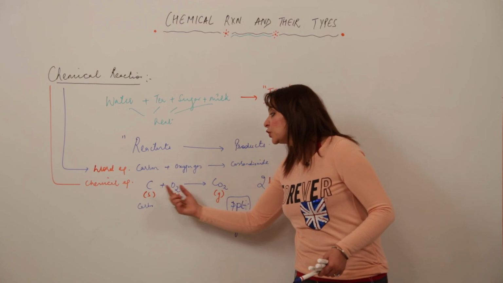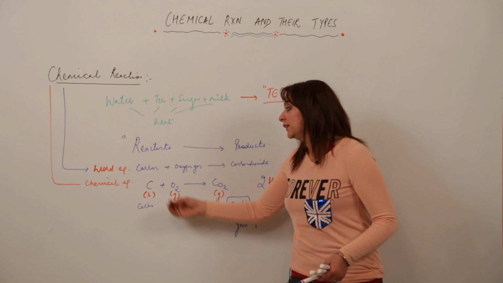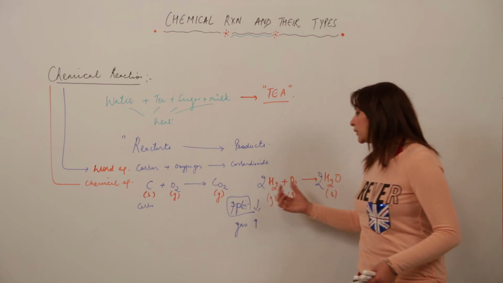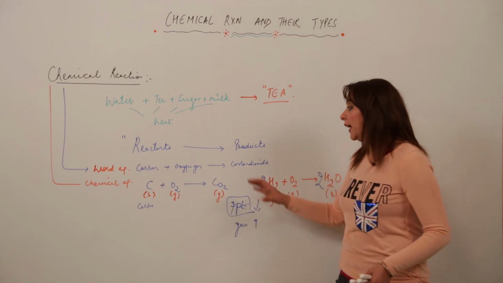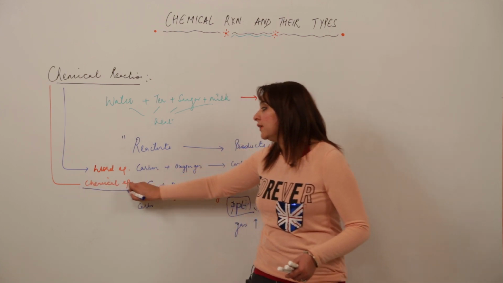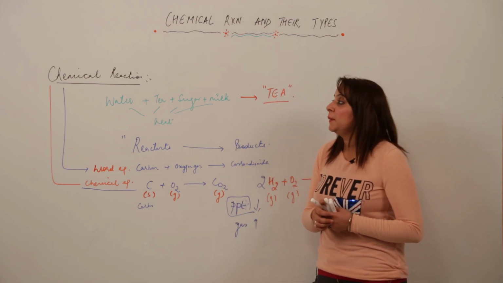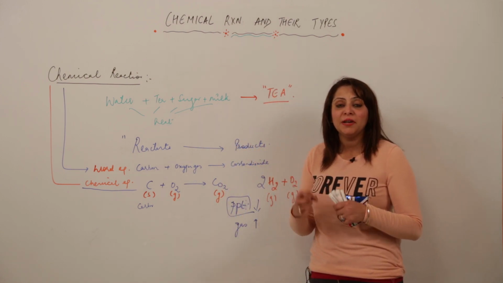So this is a better method to represent a chemical reaction, because by looking at just the reaction, we can get to know what has actually happened: this combined with this, how many moles combined with this, what forms they are actually forming. So the chemical equation method is the better way to represent a chemical reaction. Always keep in mind that chemistry works on the basis of chemical equations.